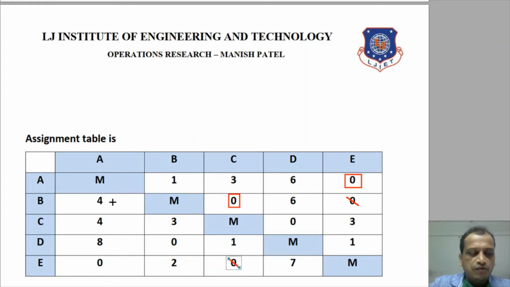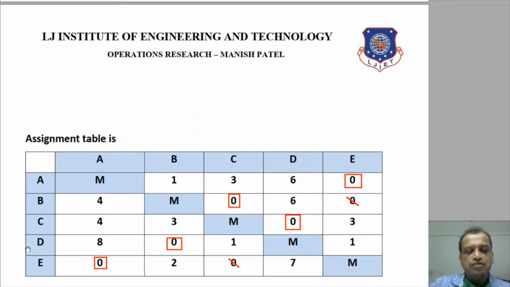Clear? What about the third? We have 0 here. We'll try to assign B to C. There is no 0 here. Now let's start with the D row. We'll assign here. Clear? And finally we will assign E here. Clear?